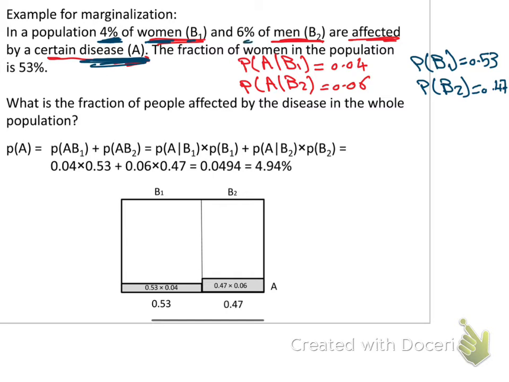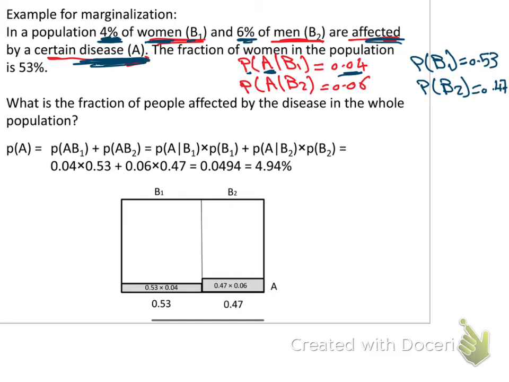And the 6% is also not the percentage of the men; it is the 6% of the affected people with the disease A, given that they are men. The 4% represents the disease. It doesn't represent the women or the men. The 4%, the people affected, okay?